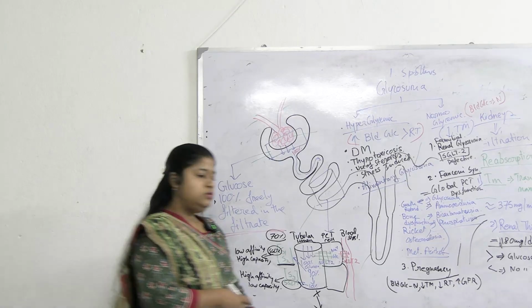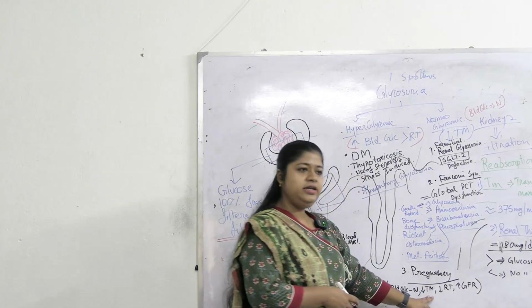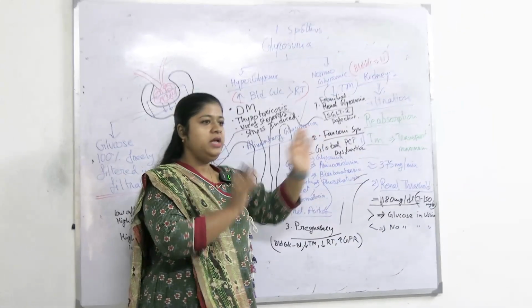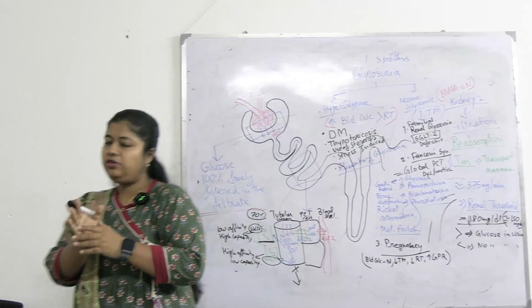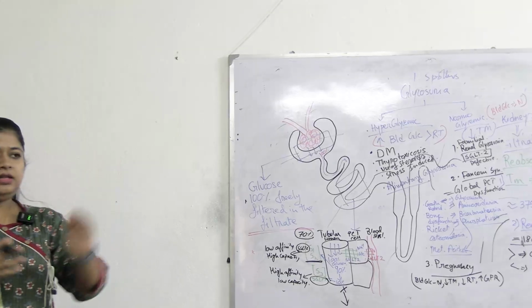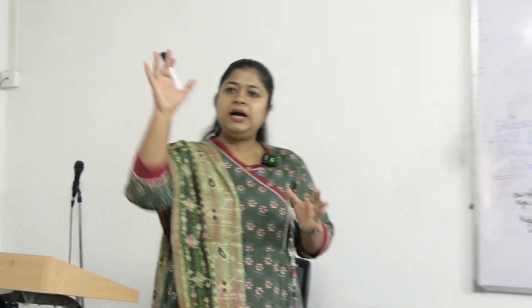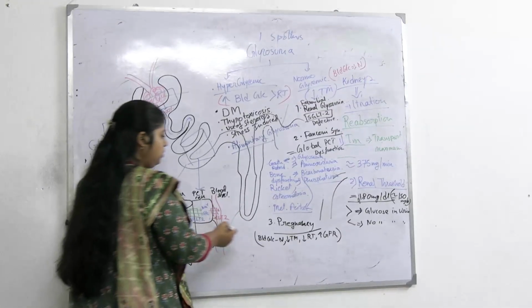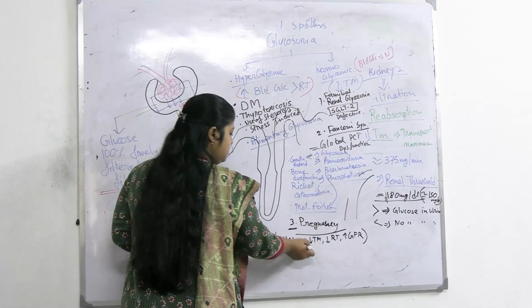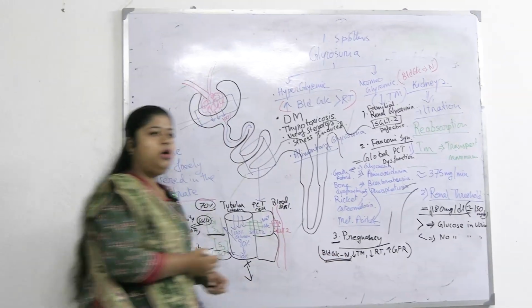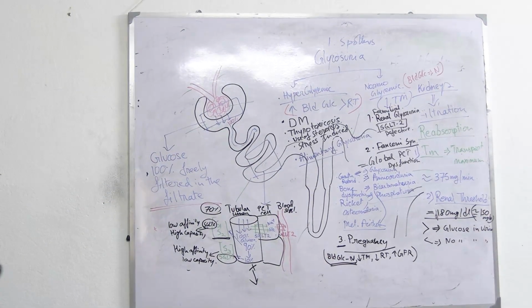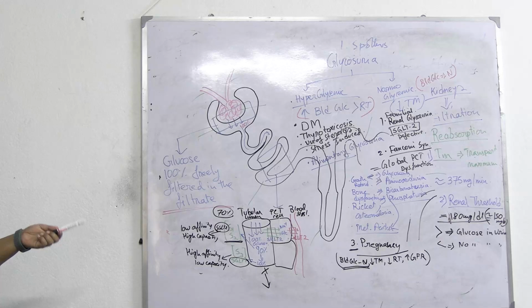So increased GFR will lead to decreased TM or transport maximum. It is fixed, like the number of transporters are fixed and the rate is also fixed. So if we pass more filtrate, all the transporters are already working, so the excess amount will be excreted. So these are the factors leading to glycosuria in pregnancy, at normal glucose level.